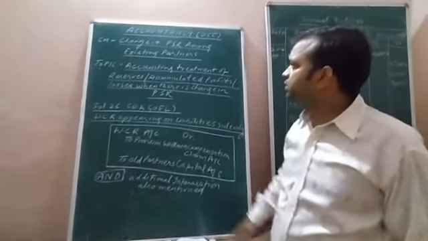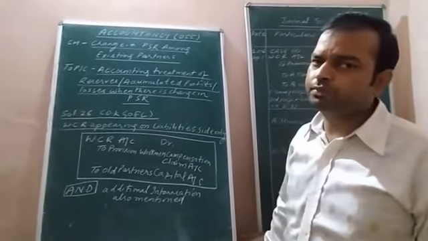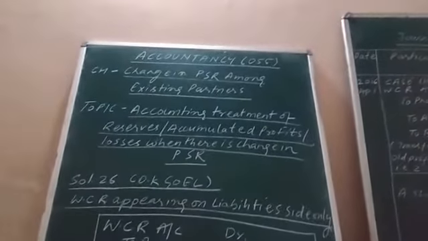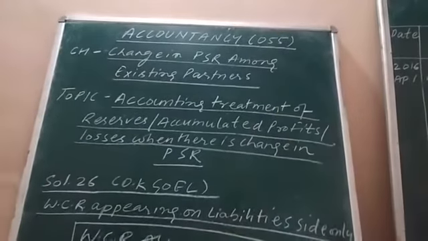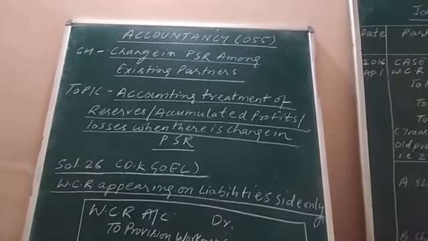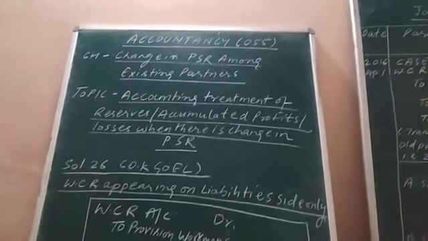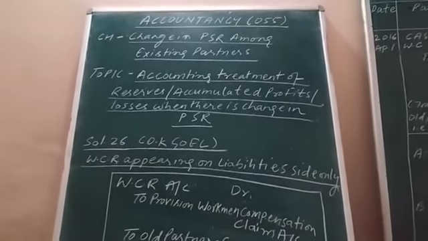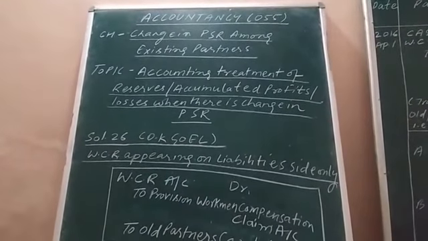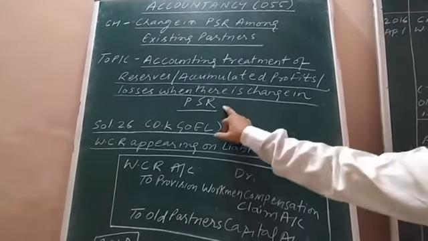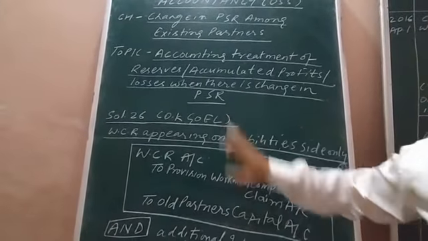The same chapter I am continuing today: change in PSR, that is profit sharing ratio among existing partners. Okay, the same topic is there as explained to you in the previous online class session. Accounting treatment of reserves, accumulated profits and the losses when there is change in profit sharing ratio among existing partners.